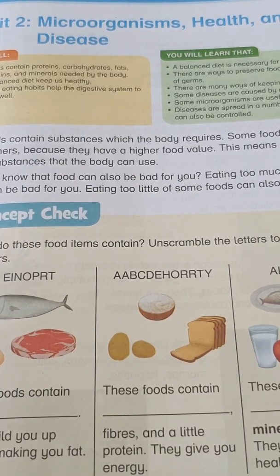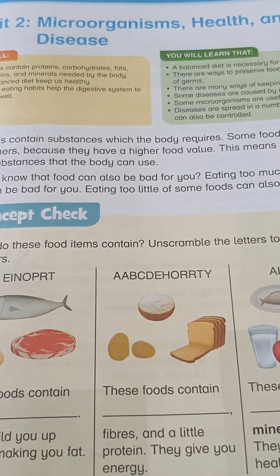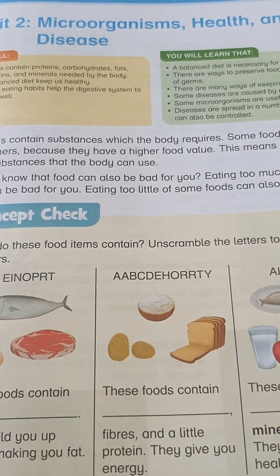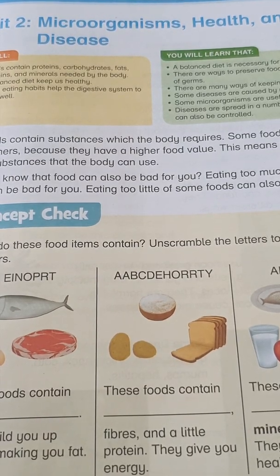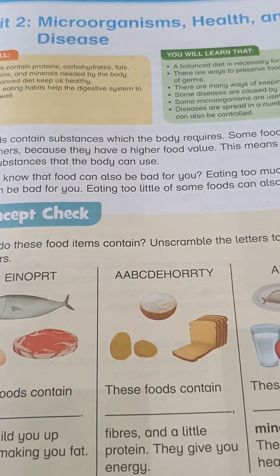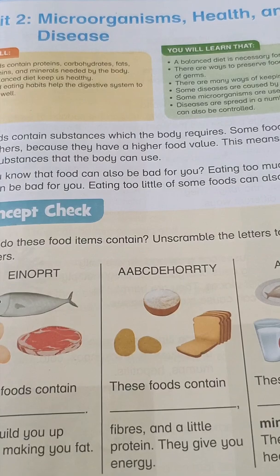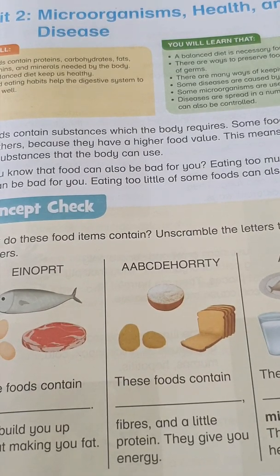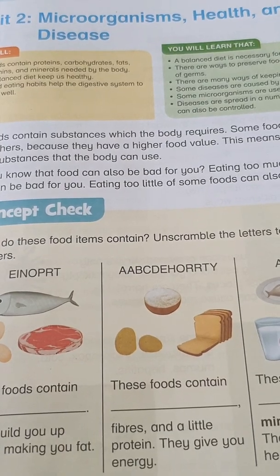And the next thing is health. What is health? Actually, when our body is working perfectly, we are growing perfectly, we are happy and healthy, our skin, our body, everything working functional is our health. And what is disease?